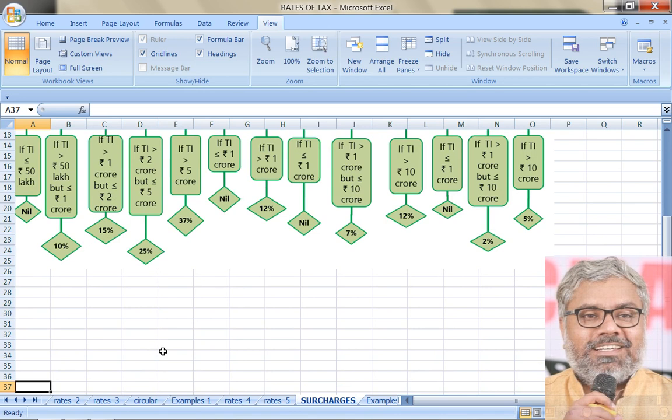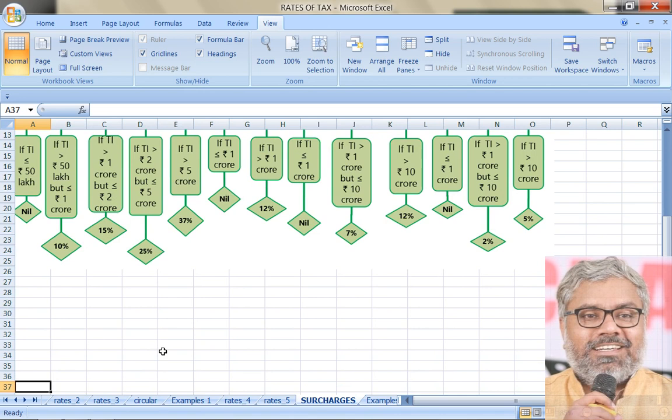For individuals, that starts from 50 lakhs only. So this 50 lakhs, 1 crore, 2 crores, 5 crores, 10 crores are all different limits, set depending upon the type of SSC and the surcharge amounts, and these can be called threshold limits.